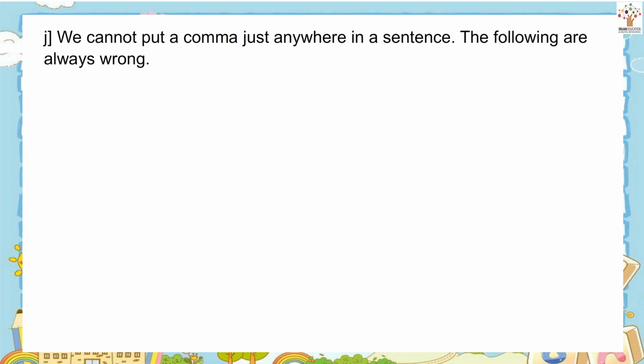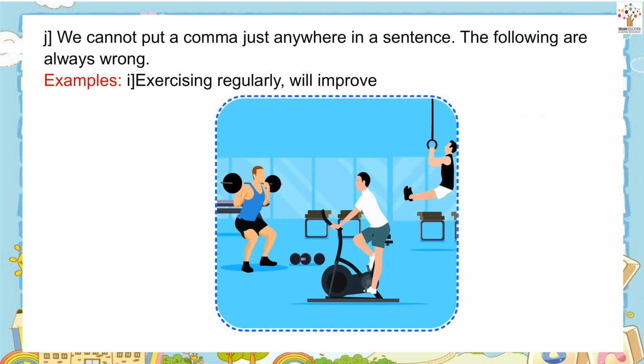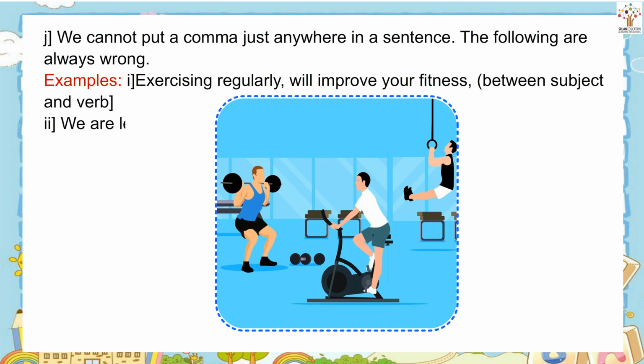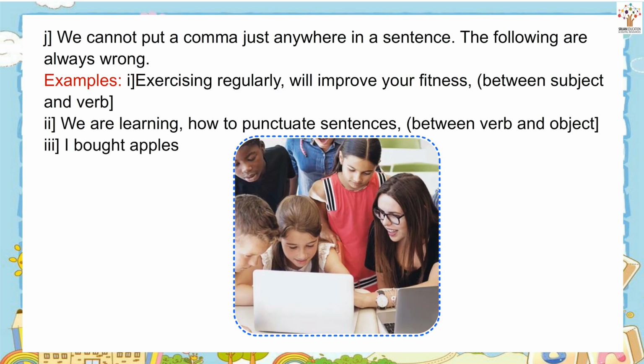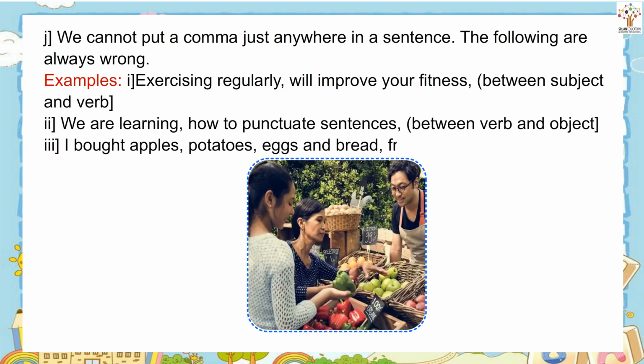You cannot put a comma just anywhere in a sentence. The following are always wrong. Examples: Exercising regularly will improve your fitness. Between subject and verb. We are learning how to punctuate sentences. Between verb and object. I bought apples, potatoes, eggs and bread from the market. After the final item in a list.